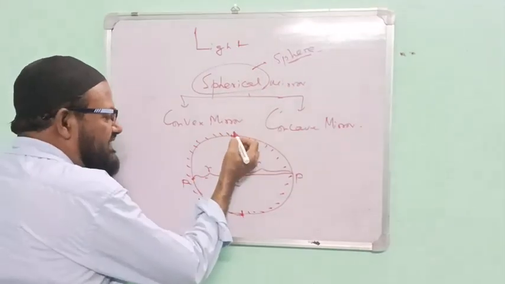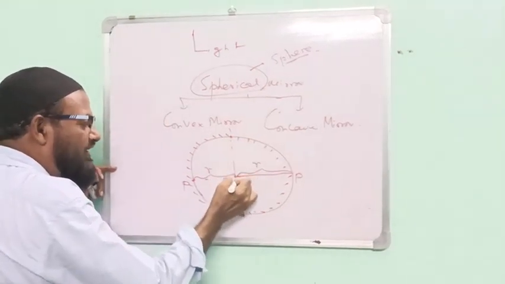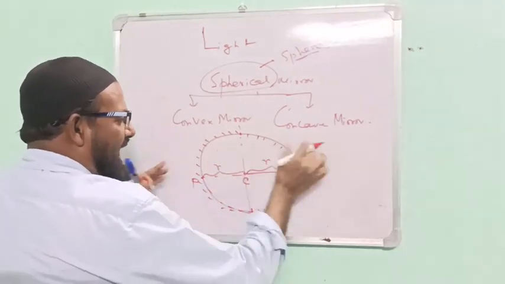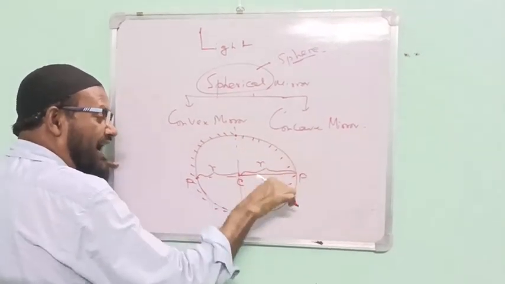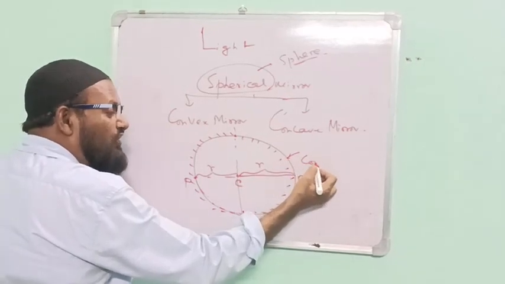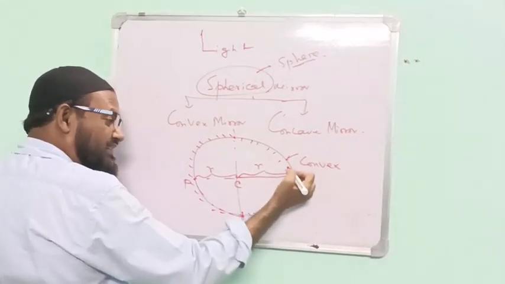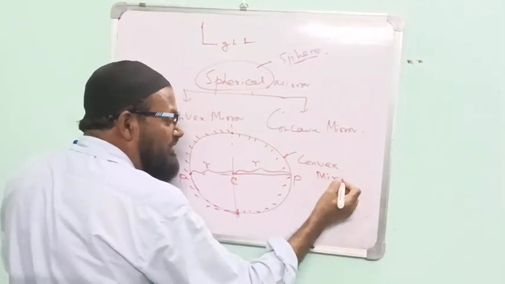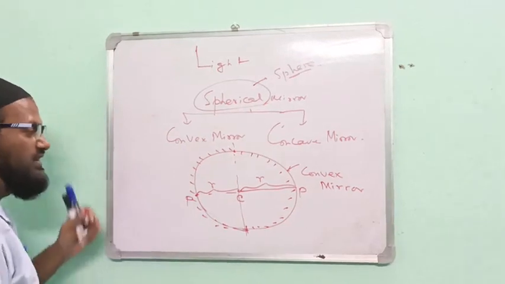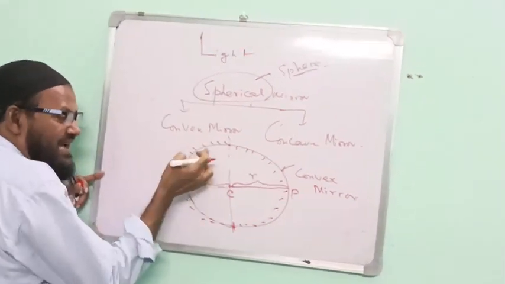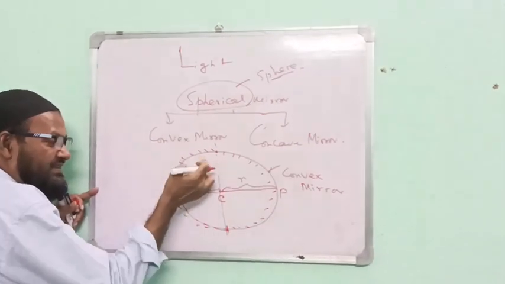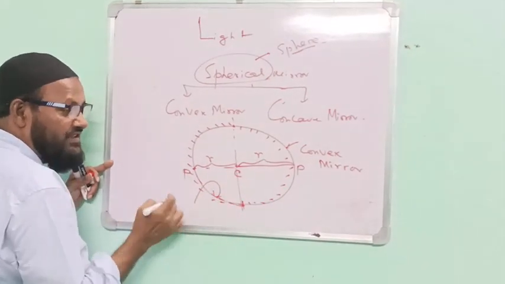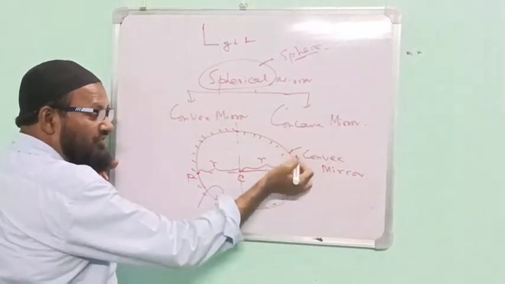Now, please imagine I am separating these two surfaces, this side and this side. From this side, this is the convex surface. Therefore, this acts as the convex mirror. I am giving the example, convex mirror. This is the back surface. This is the reflecting surface.